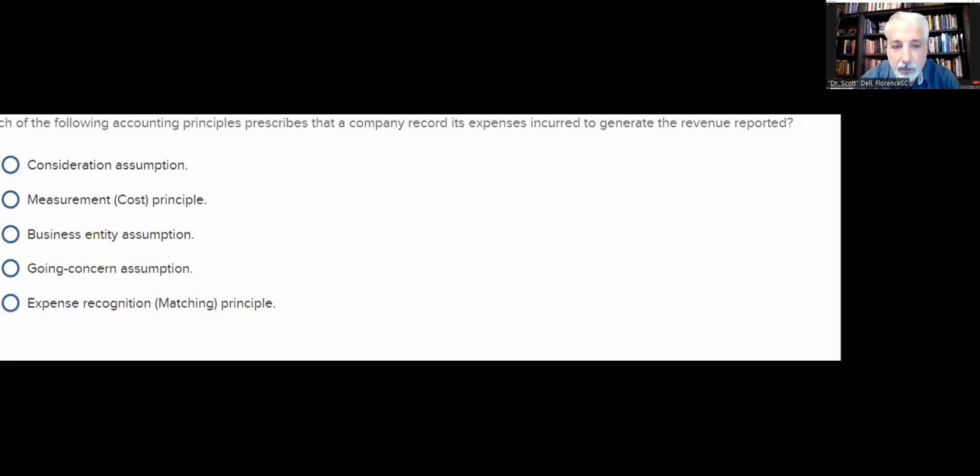Only at that time, well, expense recognition or the matching principle, we're recognizing the expense to match the proper period, the proper revenues, and that's what we're trying to do. It's not consideration, the cost principle, which is historical cost, business entity assumption, going concern assumption, all important, but this is expense recognition or the matching principle.